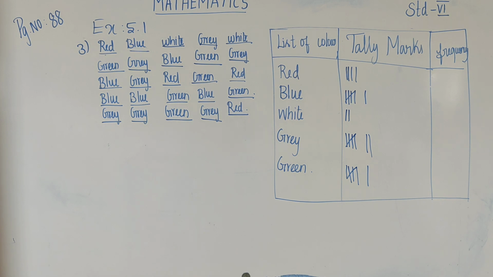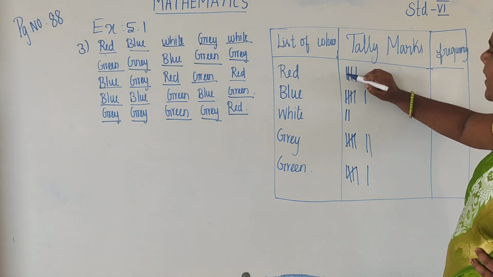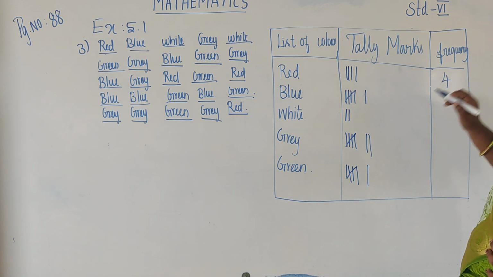Now convert tally marks into frequency. Frequency is a number, so tally marks into numbers. How many tally marks are there? 1, 2, 3, 4. So 4 tally marks.